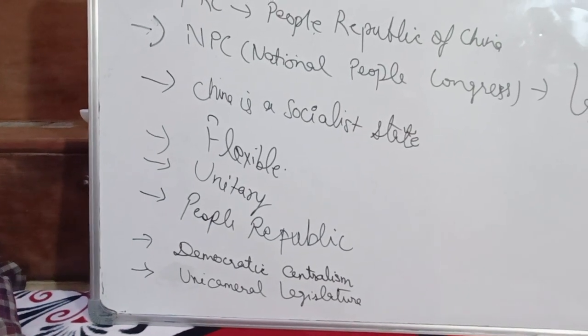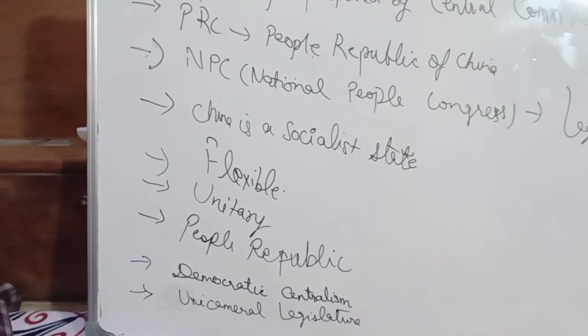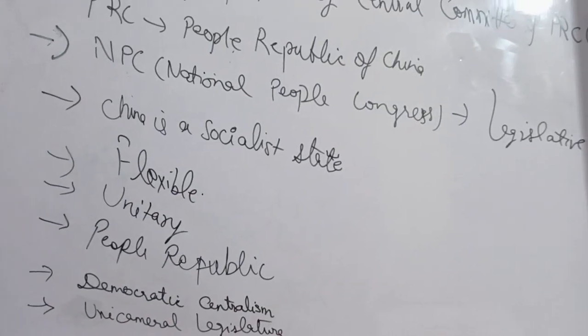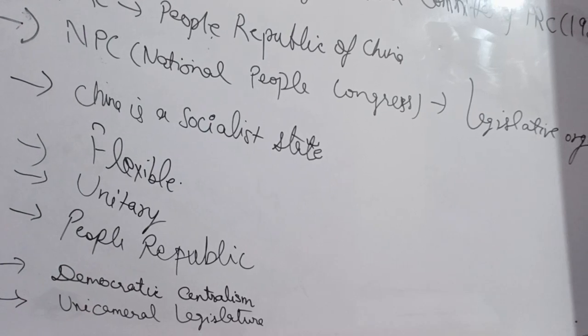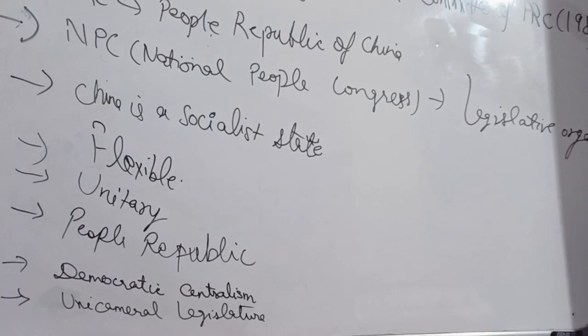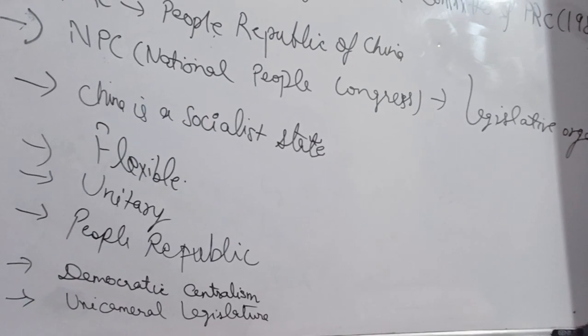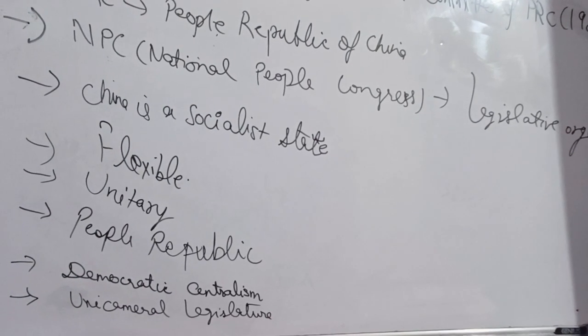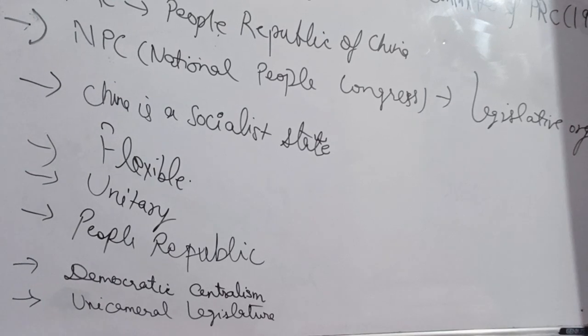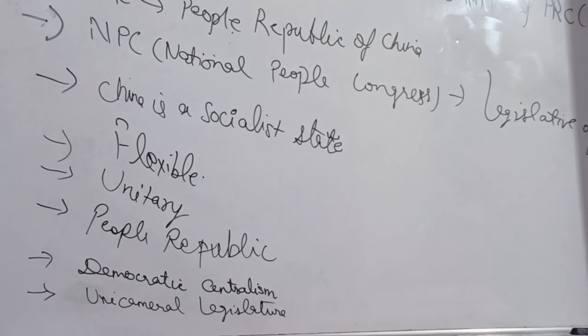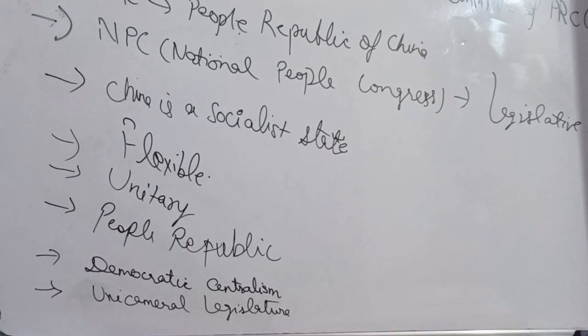People's Republic: all powers of China are under the control of the people, because the members of the NPC, the National People's Congress, are directly elected by the people, but they must be coming from the Communist Party of China.